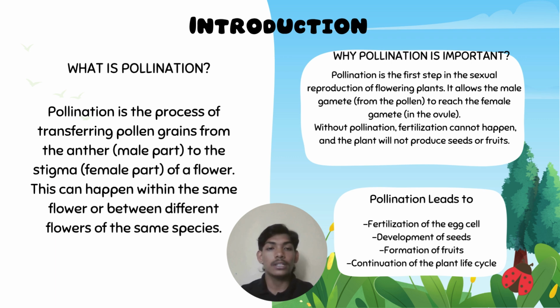Why is pollination important? Pollination is the first step in the sexual reproduction of flowering plants. It allows the male gamete from the pollen to reach the female gamete in the ovule. Without pollination, fertilization cannot happen, and the plant will not produce seeds or fruits. Pollination leads to fertilization of the egg cell, development of seed, formation of fruit, and continuation of the plant life cycle.